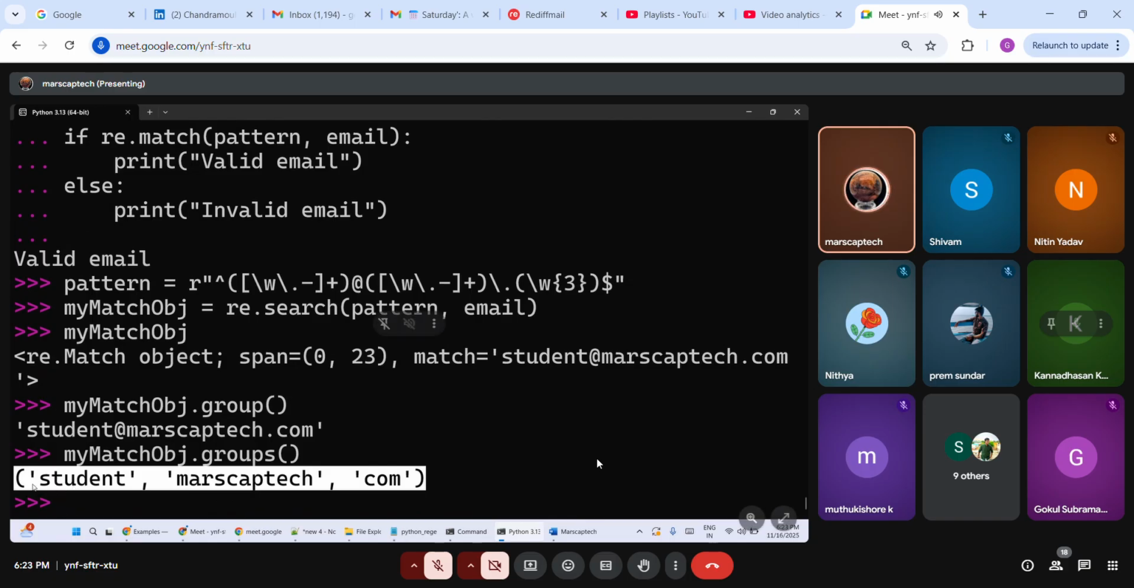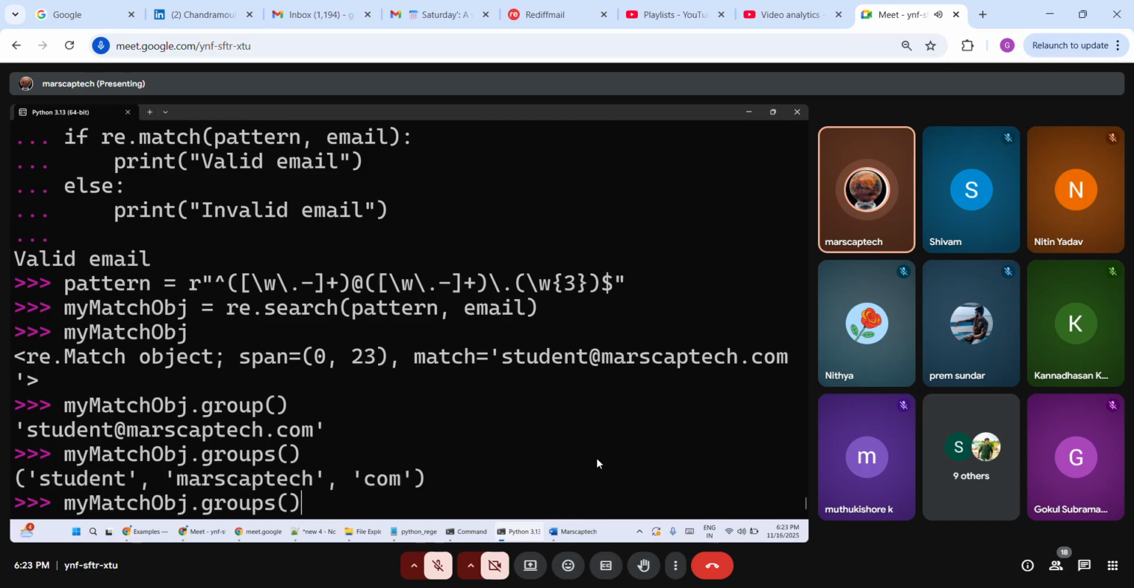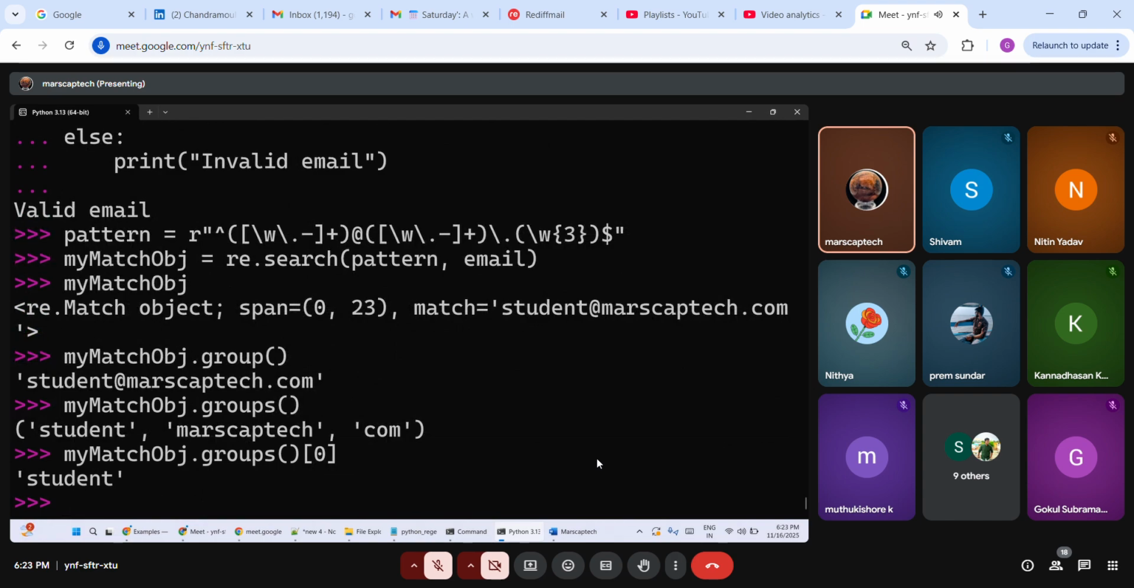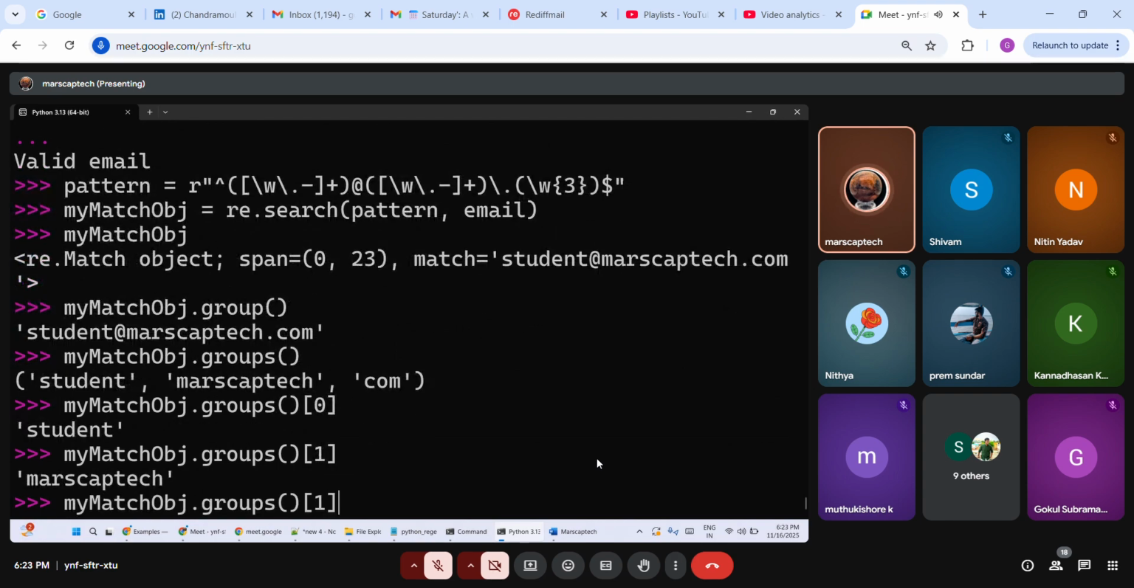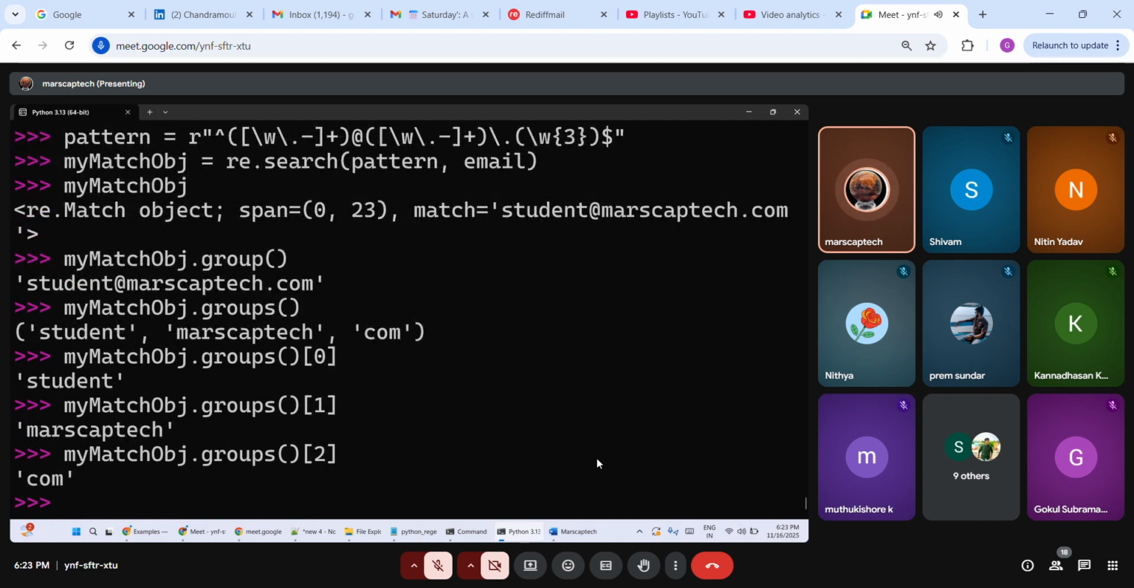Yes, it's a tuple, and the first item points to the first bracket, whatever you have put. So groups of 0 is the student name, groups of 1 is the company name, groups of 2 is the .com. You can easily fetch that. So that is where these groups will be super useful.